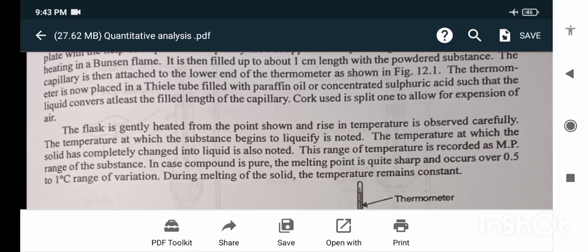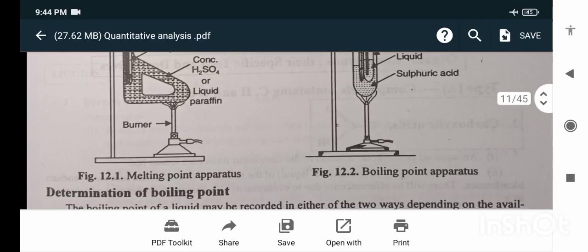The flask is gently heated from the point shown and the range of temperature is observed carefully. The temperature at which the substance begins to liquefy is noted. The temperature at which the solid has completely changed into liquid is also noted. This range of temperature is recorded as the melting point range of the substance. If the compound is pure, the melting point is quite sharp and occurs over a 0.5 to 1 degree Celsius range of variation. During melting of the solid, the temperature remains constant.